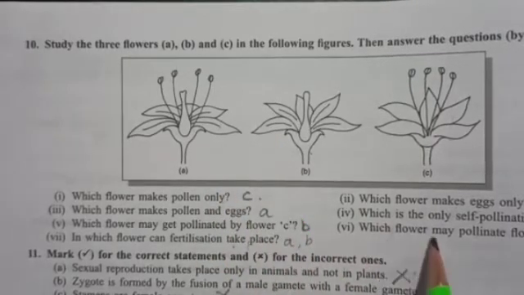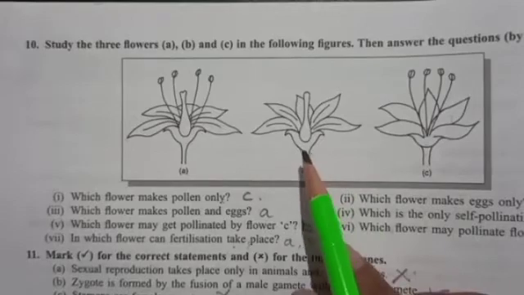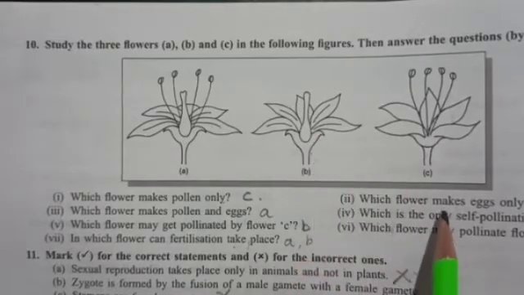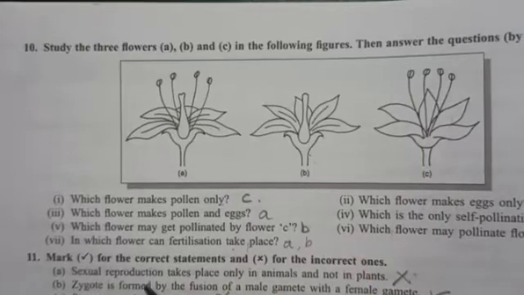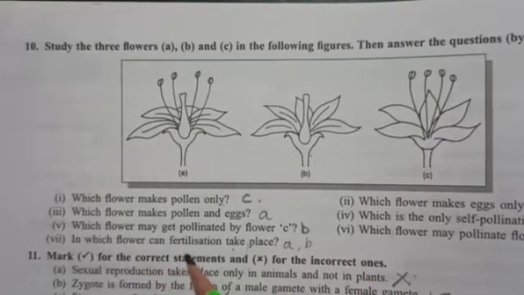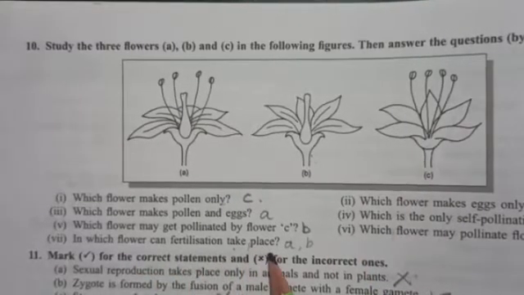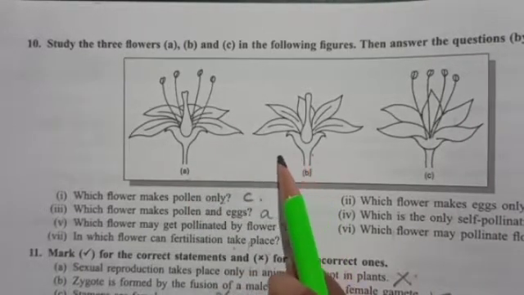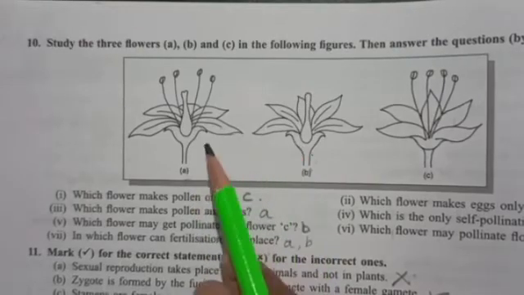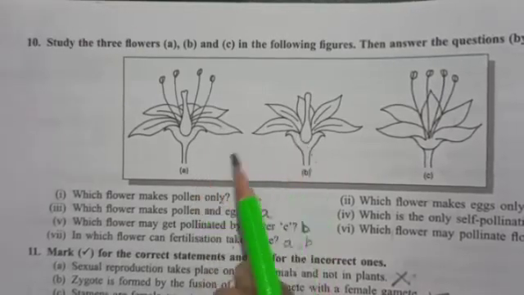Then sixth one is, which flower may pollinate flower B? The answer is C. And the last one is, in which flower can fertilization take place? The answer is A and B, because fertilization takes place in the ovary. And the ovary is present in these flowers A and B.